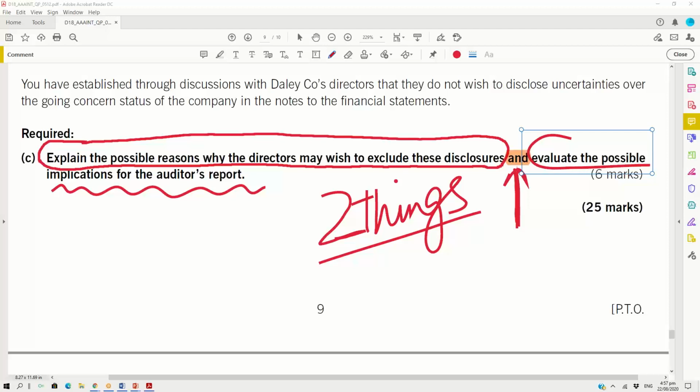How many times do you ignore an "and" or a comma? Please spend time on reading the requirement. You can spoil your exam sitting in September if you are in a hurry and a rush and you ignore the comma and the "and". Have I emphasized this comma and reading in my exam drilling sessions, my classes at the Tabari School of Accountancy, in my webinars? I normally read requirements. I normally break requirements. I normally plan requirements. I hope this is one of my fundamentals as a tutor.